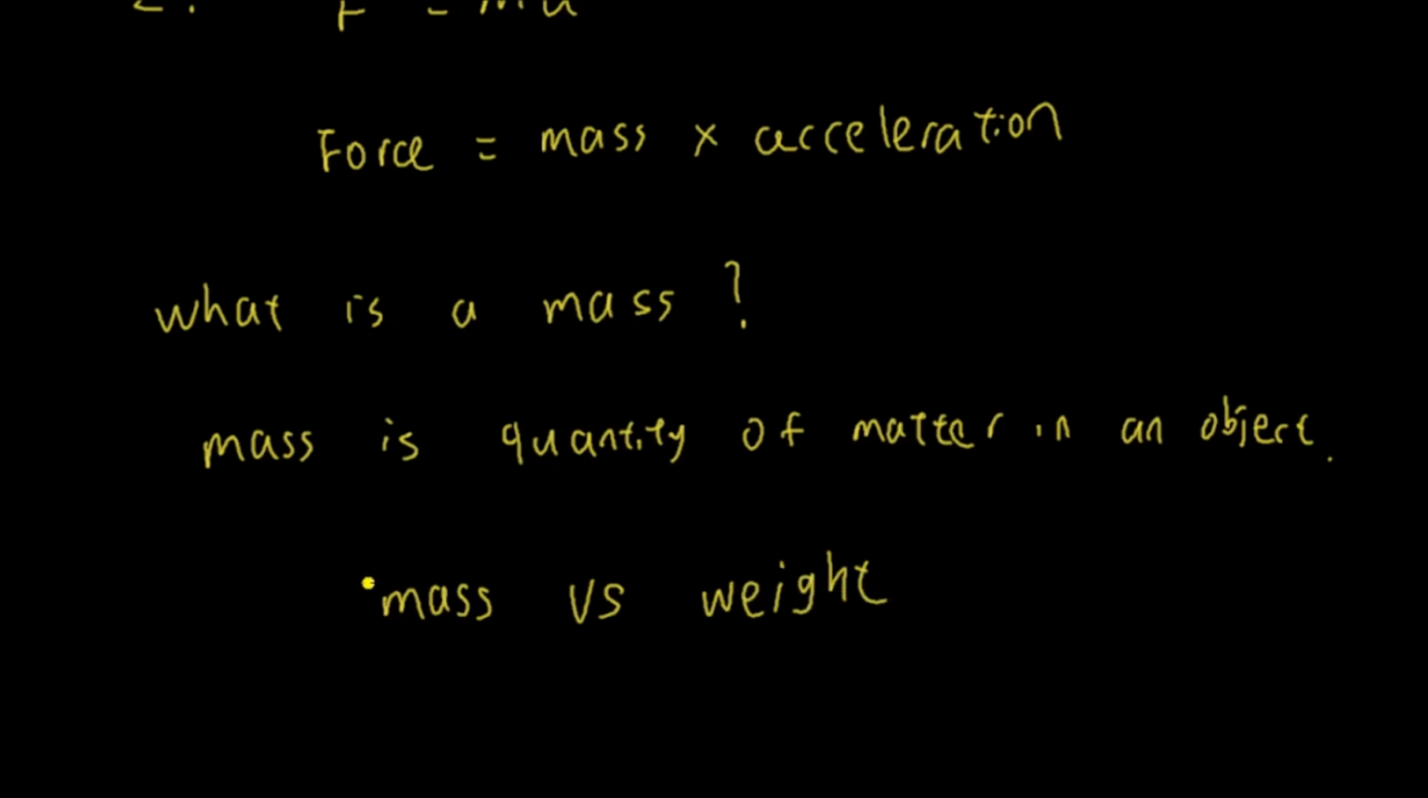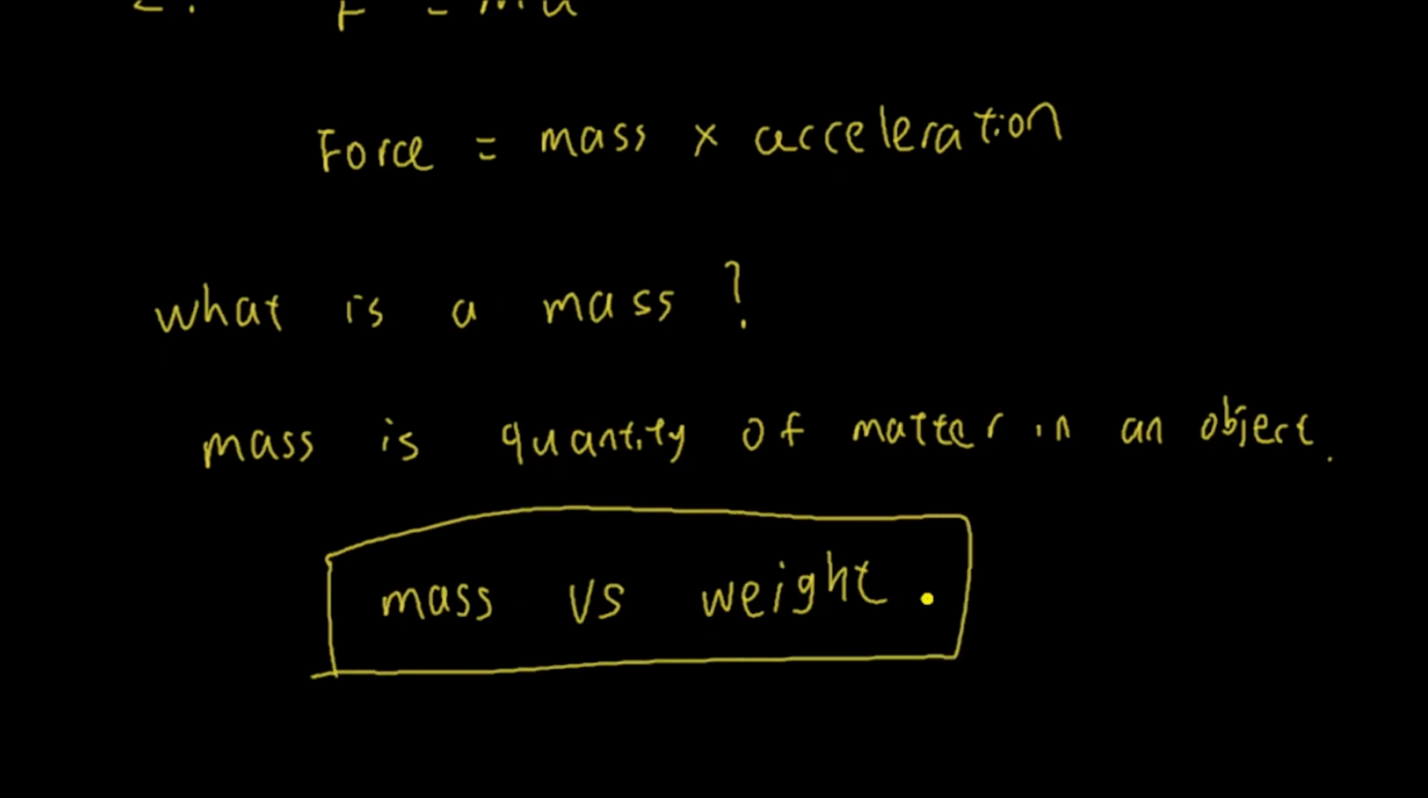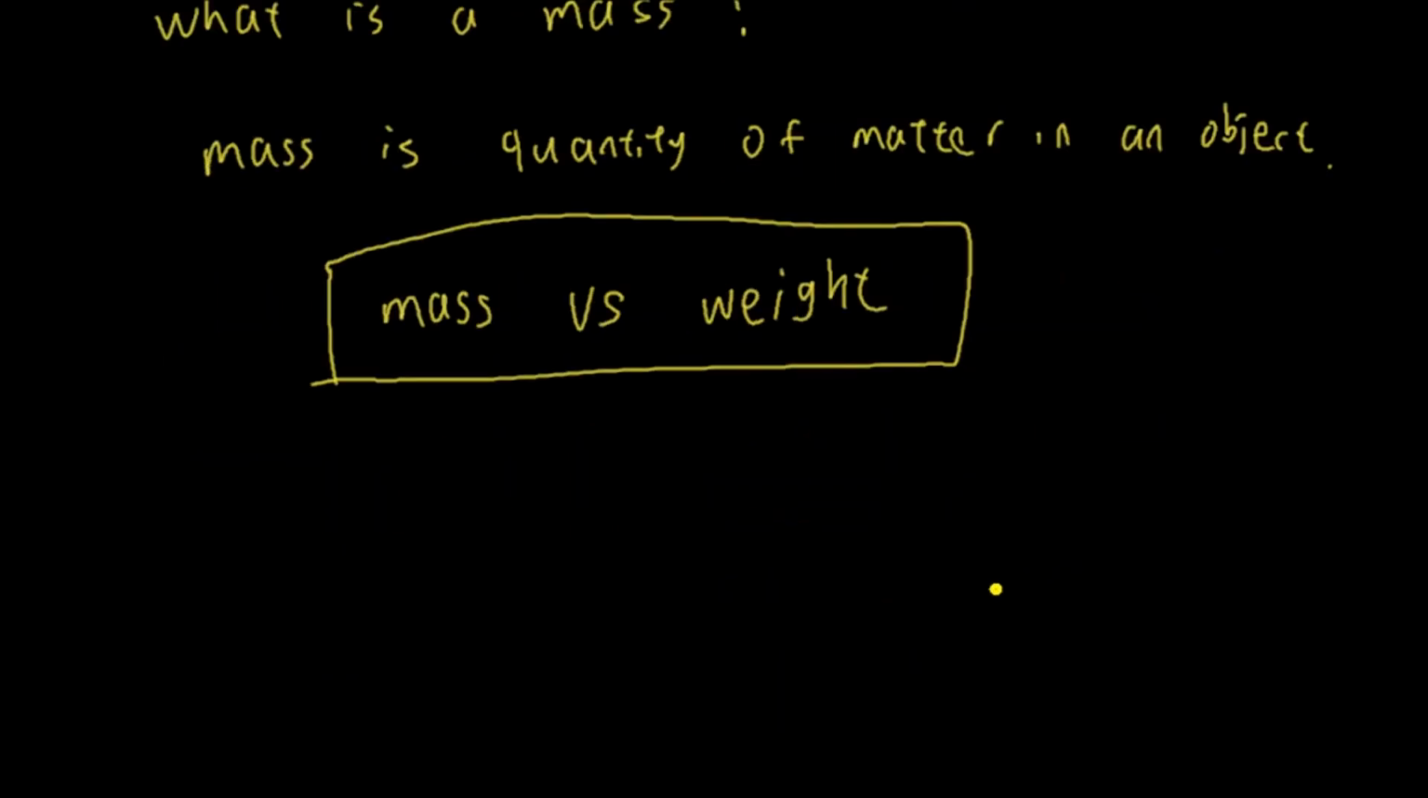So what's the difference between these two? Because in real life, we never ask people, what's your mass? We always ask them, what's your weight? So now, the weight is simply the mass of an object being pulled by the gravity. So the mass of an object is just the quantity of matter in that object. It doesn't factor in the gravity. But the weight is basically the mass of the object being pulled by the gravity.